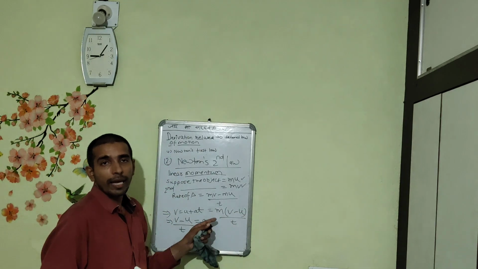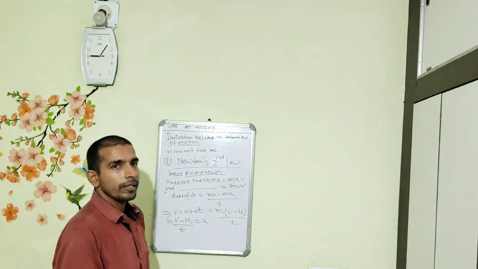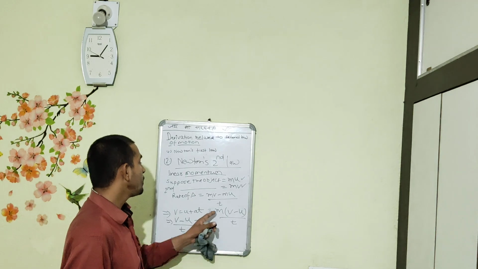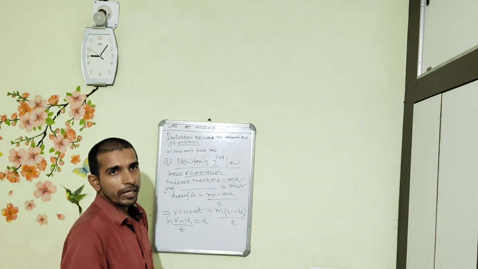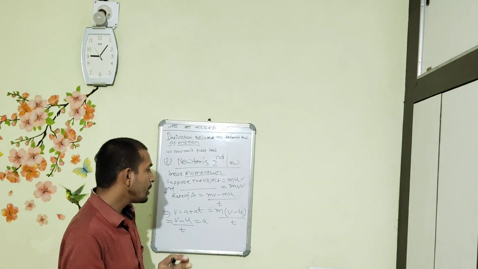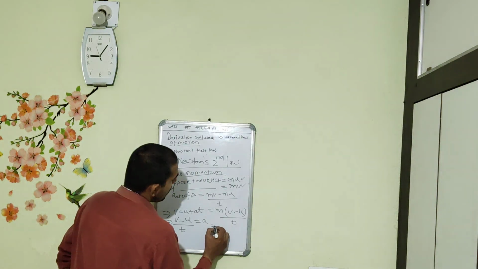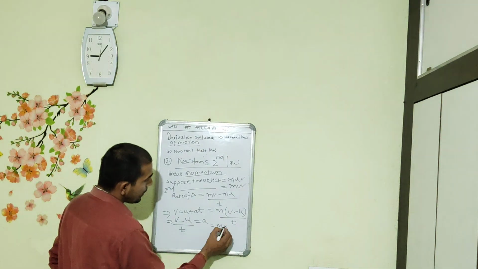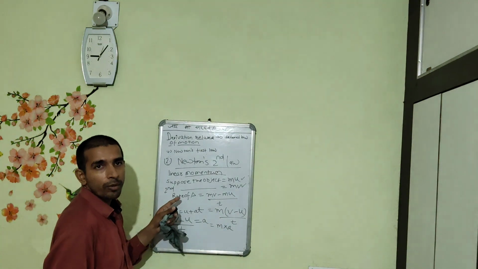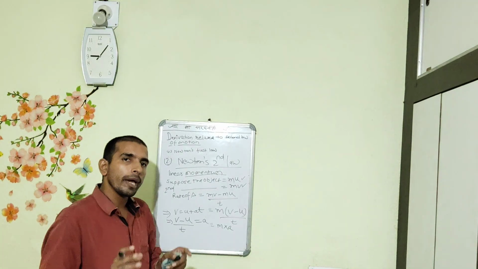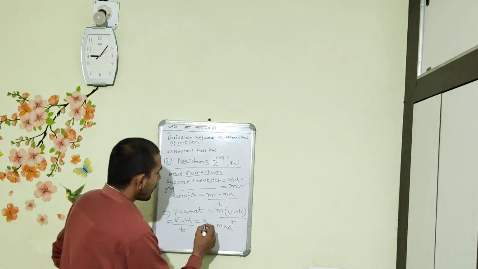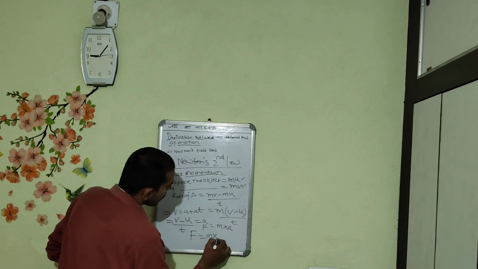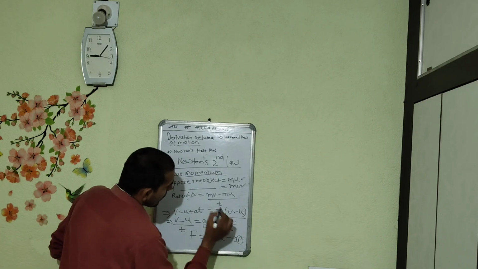Understood? We can take m as common, because I had already stated the mass of the object will remain constant, the velocity will change. So m comes out of the bracket, and within the bracket, (v minus u) by t. We can write here m into (v minus u) by t. I had already seen (v minus u) by t is a, and the rate of change of linear momentum is force. Whatever we are applying to change the momentum, that is force, that is equal to F. So we can say F is equal to m into a. So that is the derivation.